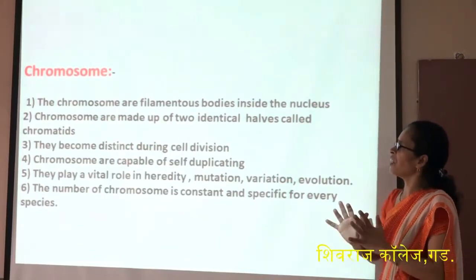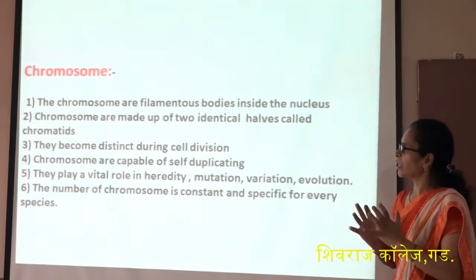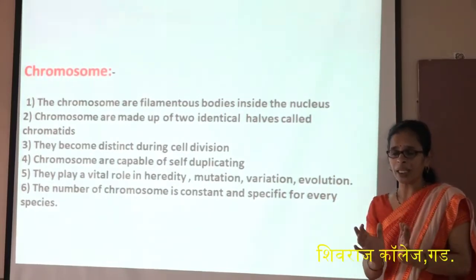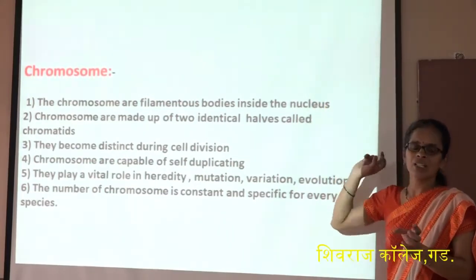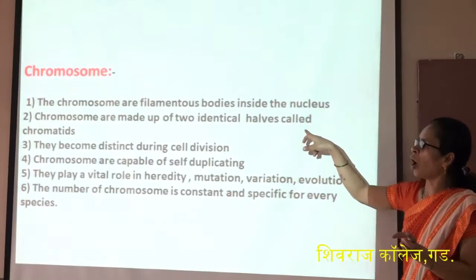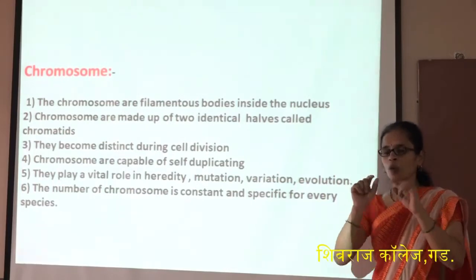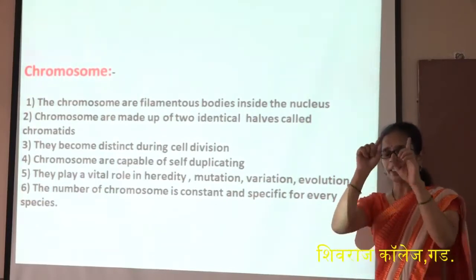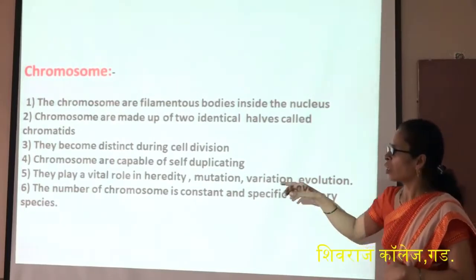Chromosomes are filamentous bodies inside the nucleus. We know in the cell there is a nucleus, and inside the nucleus some filament-like structures are present. Those filament-like structures are called chromosomes. Chromosomes are made up of two identical halves called chromatids. We study chromosomes in cell division, and when we see the structure, we get two chromatids. The chromosomes are made up of these two halves.